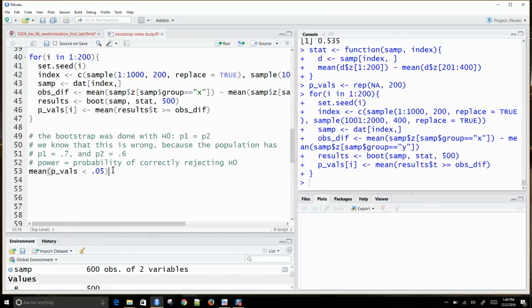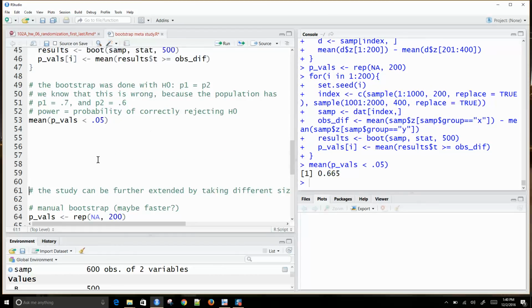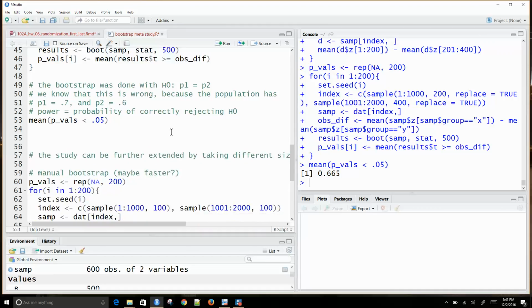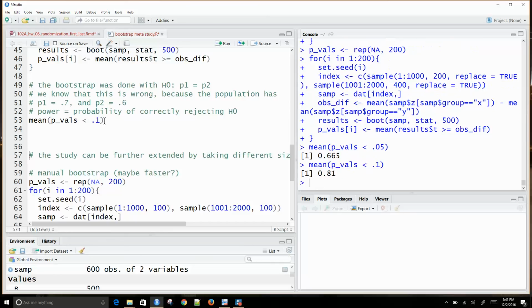So in this case, by taking samples of size 200 from each group, my power goes up to around 66, 67%. We can see, if I combine this with increasing my alpha to 10%, this changes, and maybe this is satisfactory to us, maybe it's not.